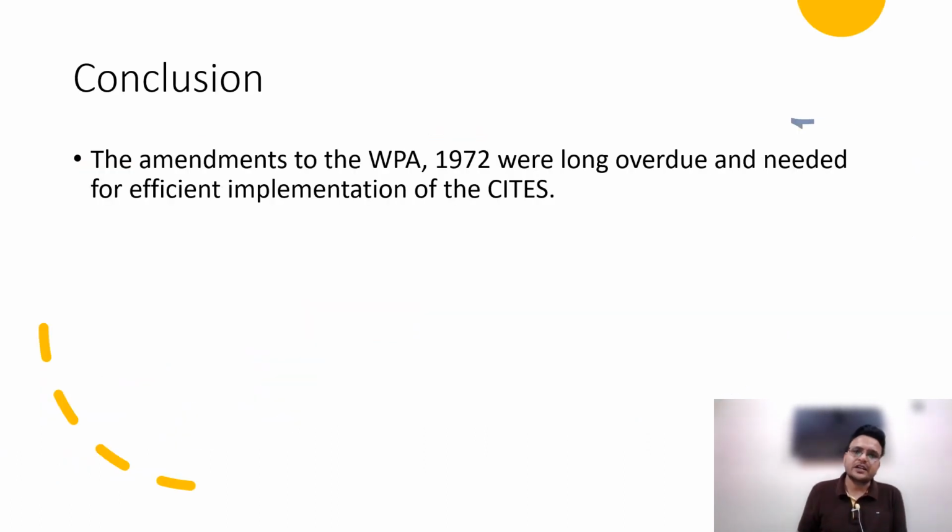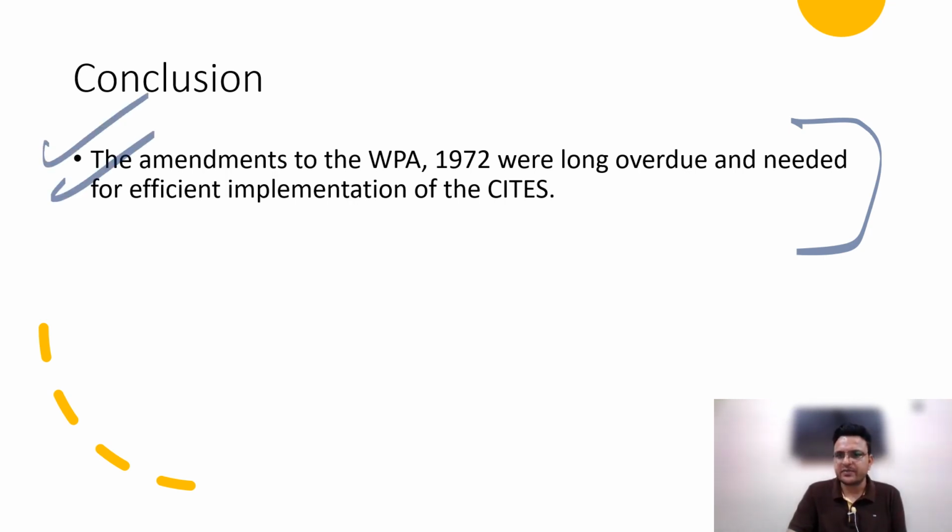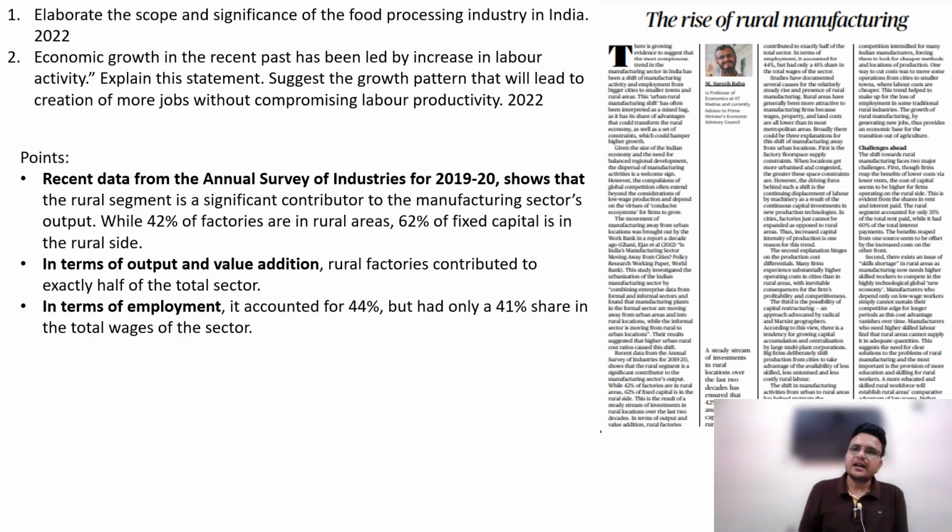Then you can just conclude as per your own ideas. Maybe more articles will come, then I will give some more good conclusion also. Then the second article, the rise of rural manufacturing. So, rise of rural manufacturing.